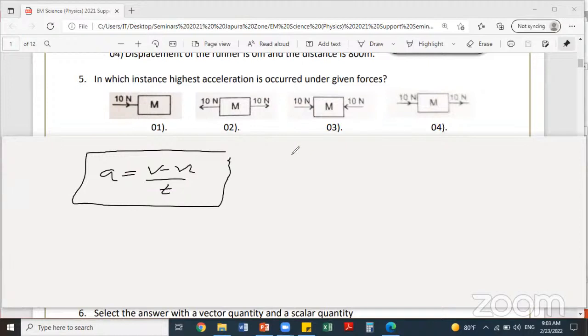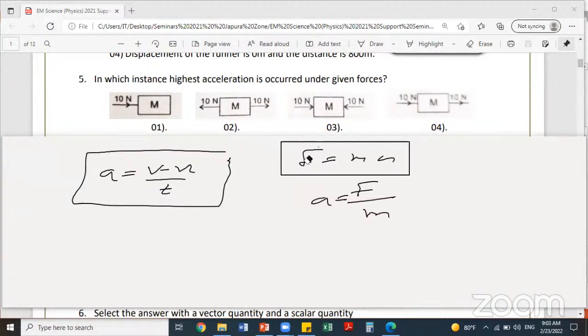Second equation, F equals ma. The equation F equals ma can be used to find the acceleration. F equals ma, then a equals F divided by m. Look at the screen. This is from Newton's second law. F equals ma, acceleration equals F divided by m.